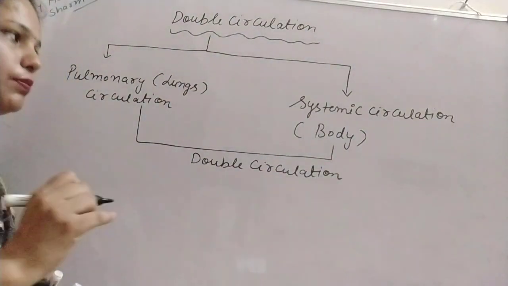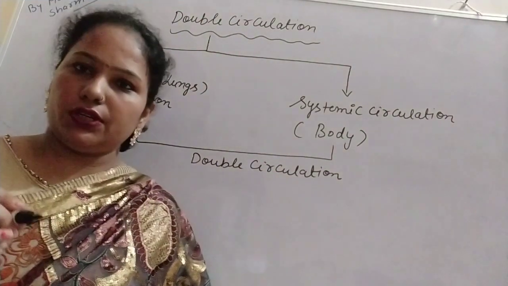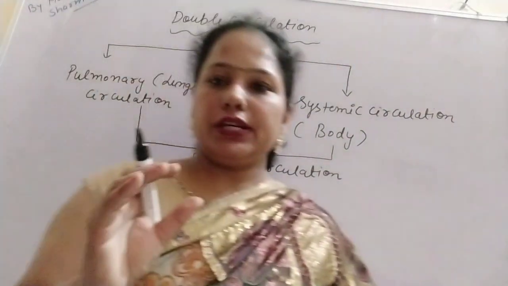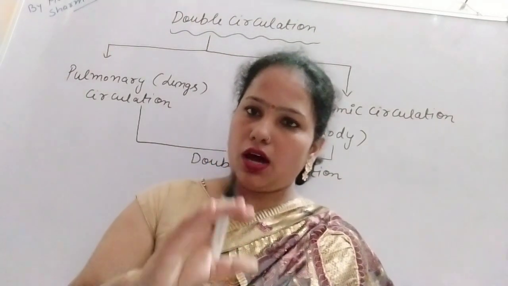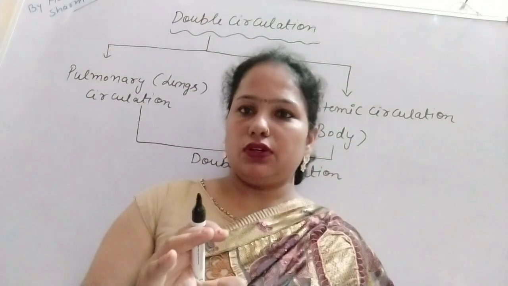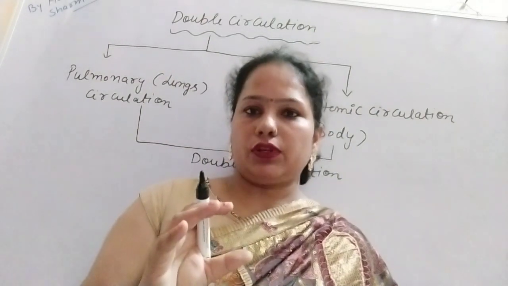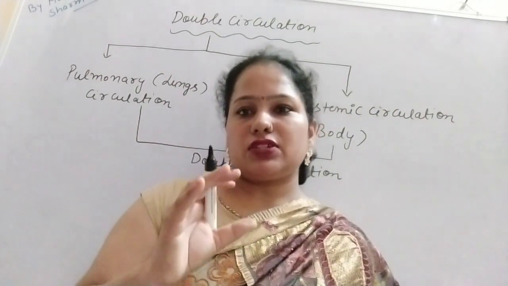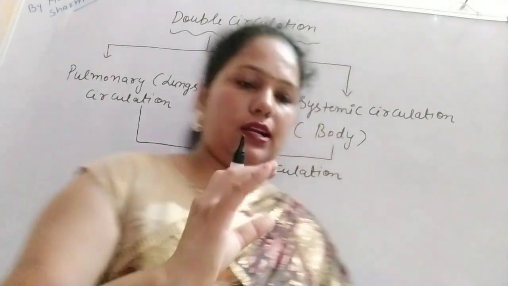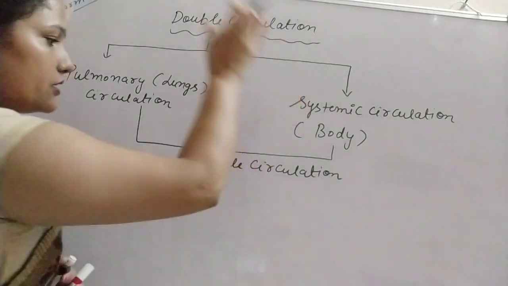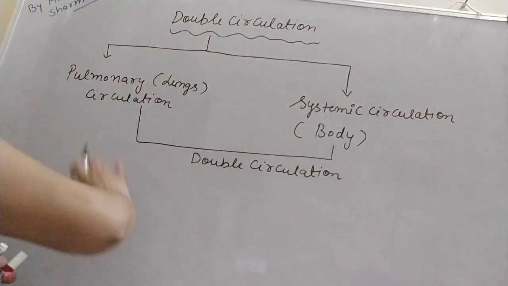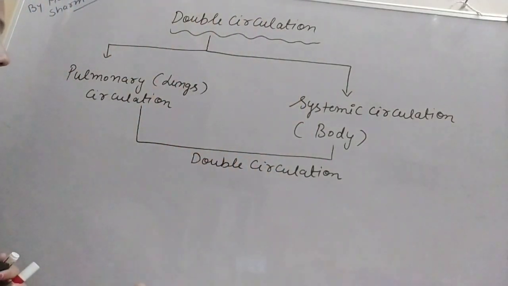Or in very simple language, the simple definition is that in one complete cycle, blood enters the heart two times. That is known as the double circulation. Now let us understand this topic in detail.